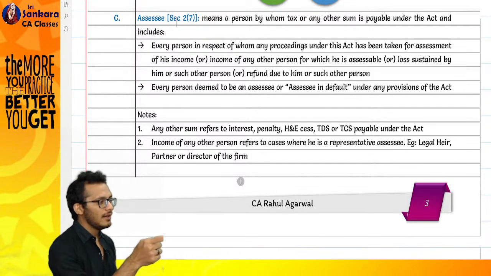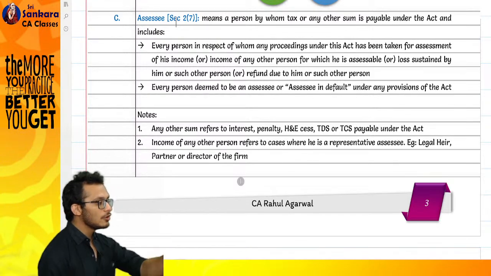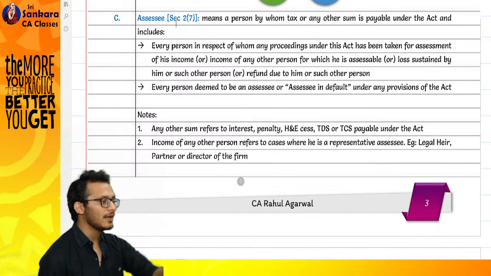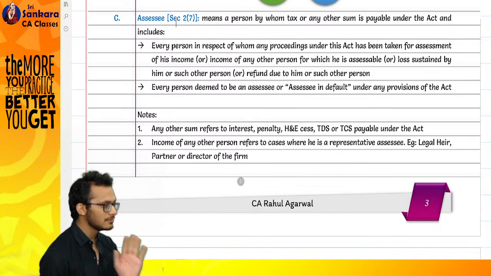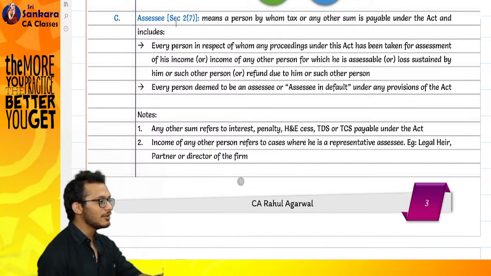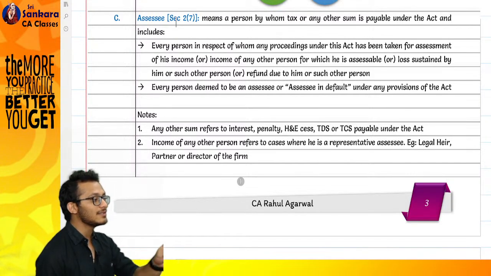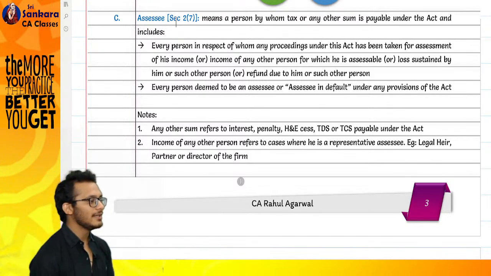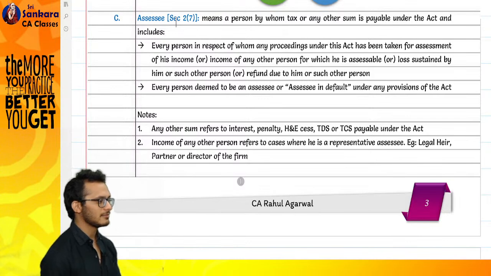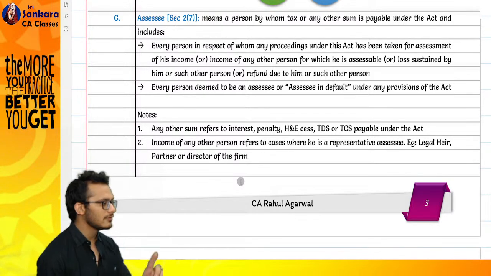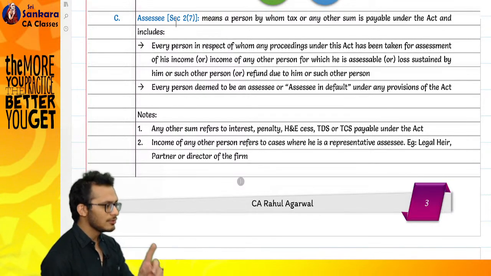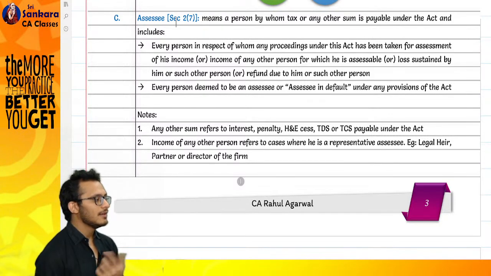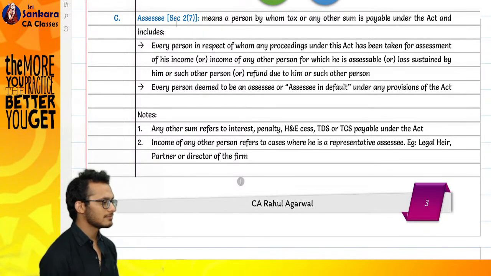The assessing officer said, I want to assess your income so that I can ask you to pay penalty. I said, sir, hold on. You are my assessing officer only because you can assess my tax. Where is the power for penalty? Do you have the power? Do you want to assess me? You can't assess me. Go to hell.